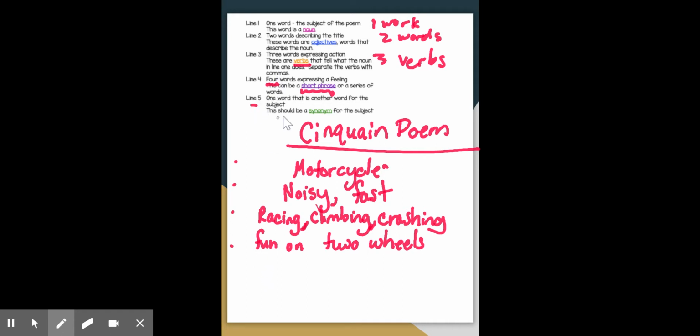Our last line needs 1 word. 1 word, and it needs to be a synonym for the subject. This can be hard. So you're going to have to think. You can use your synonym, your thesaurus for a little help sometimes. For motorcycle, a synonym, something that means pretty much the same thing, would be a dirt bike. And that is my Cinquain poem.